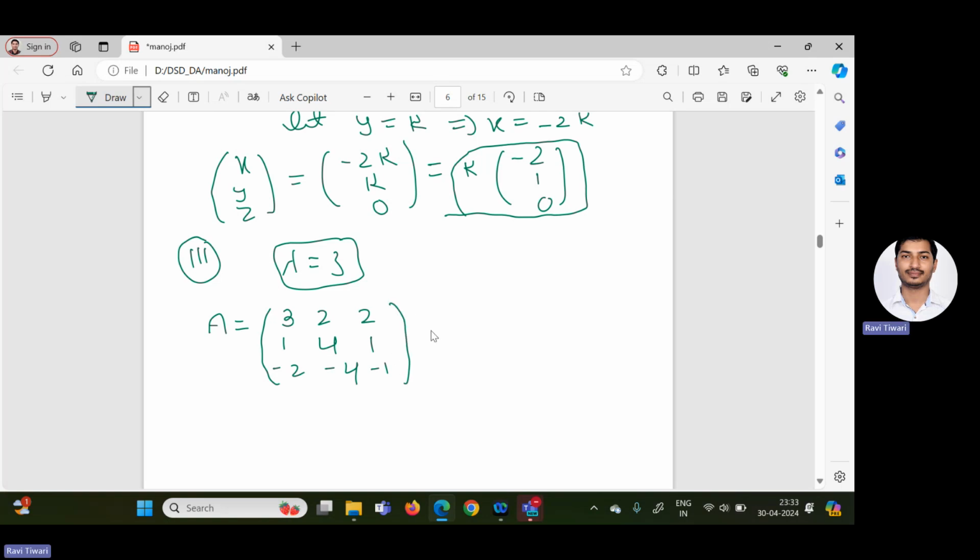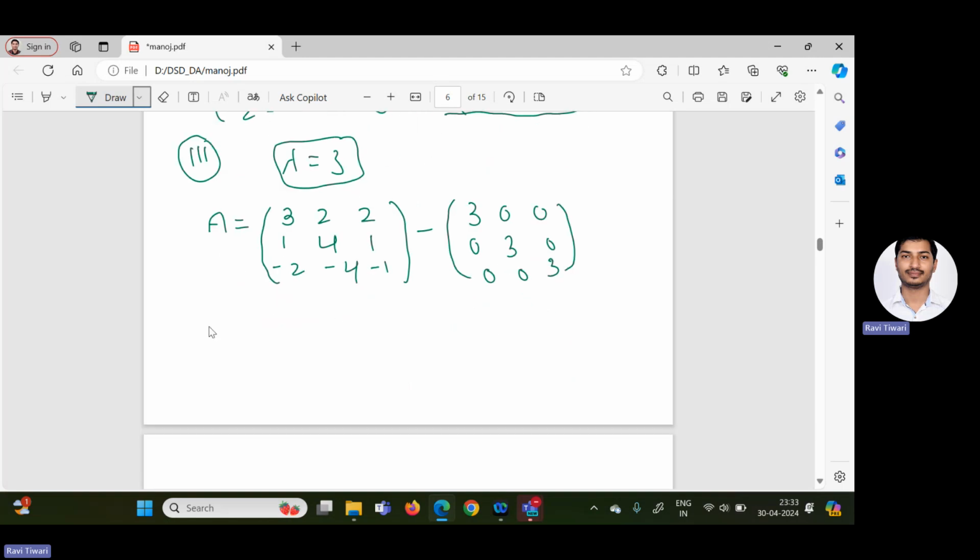Minus, now corresponding to lambda equal to 3, minus 3 times the identity matrix, so 3, 0, 0, 0, 3, 0, 0, 0, 3, because we are going to calculate the eigenvector corresponding to lambda equal to 3. So directly, 3 minus 3 is 0, 2, and 2; 1, 4 minus 3 is 1, 1; and minus 2, minus 4, minus 1 minus 3 is minus 4.